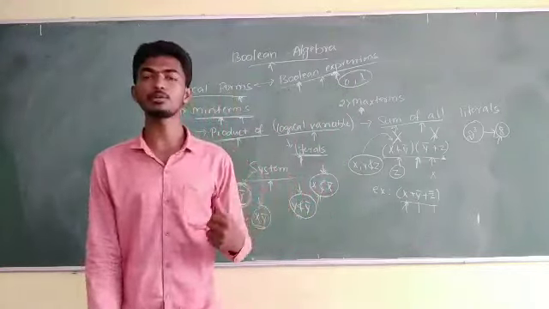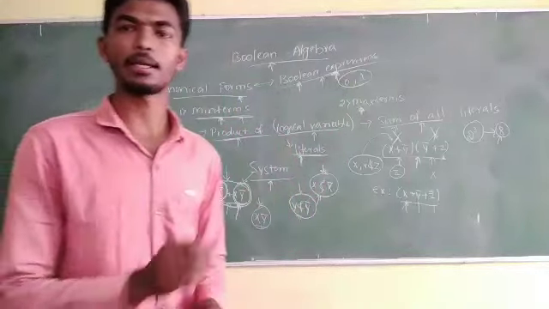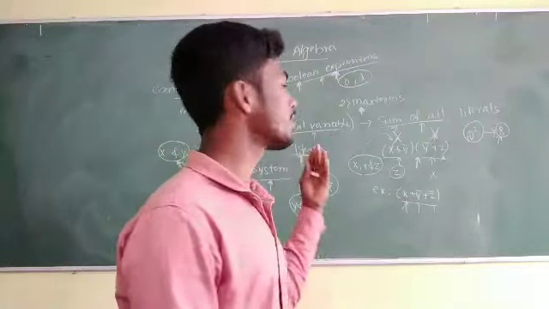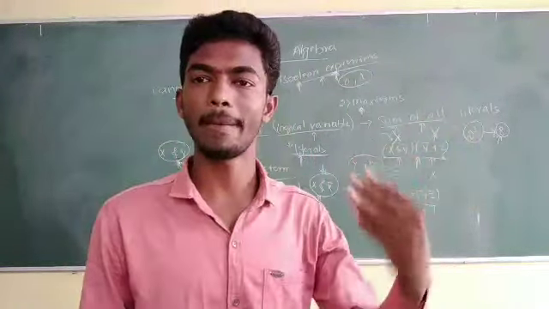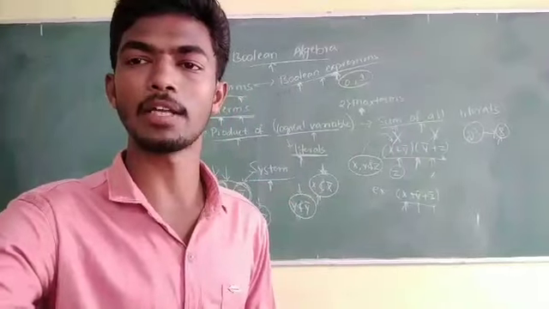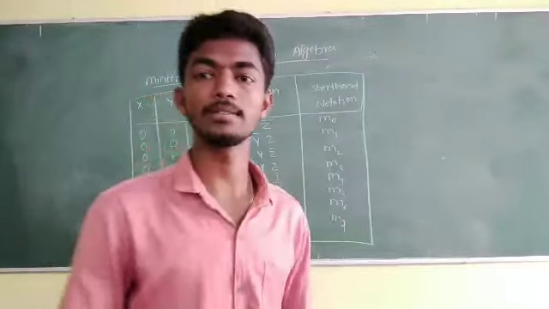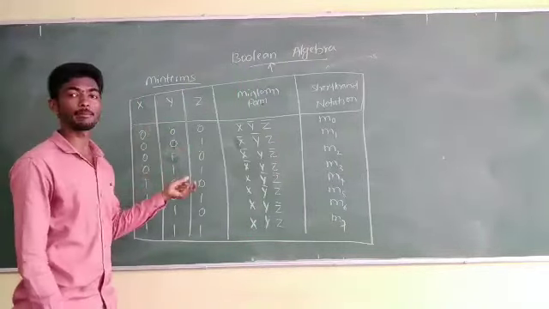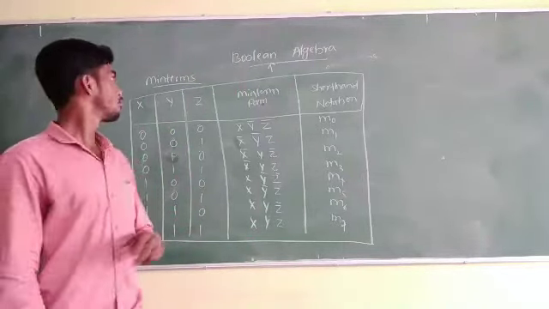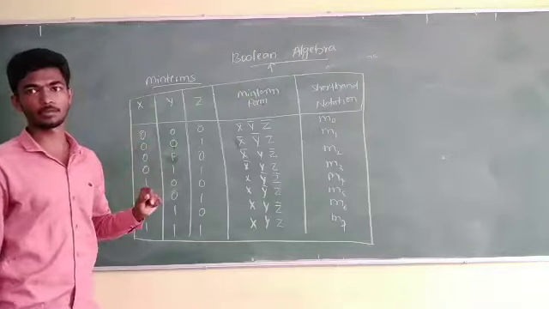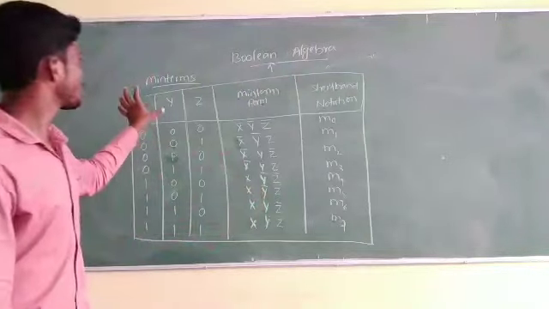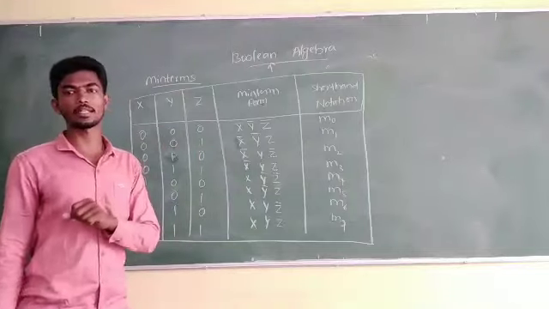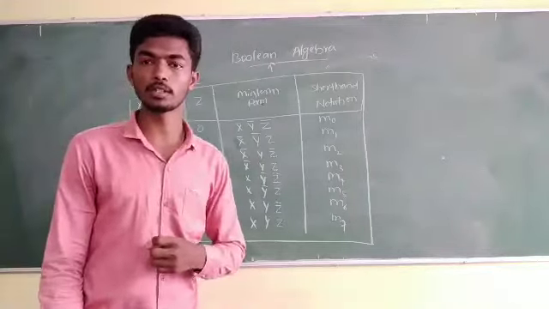I will tell you through one table. Through that table you can get the different max terms and min terms for three variables. Let us see. Yes, you can observe the board. This is the table I have written for the different types of min terms. And before explaining this table for min terms, I have to tell you one keynote. What is that keynote?